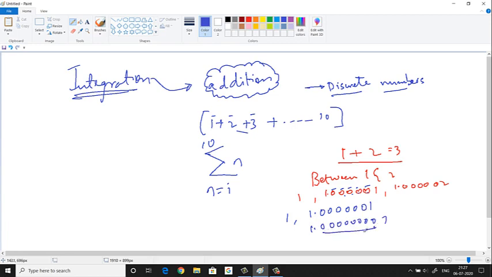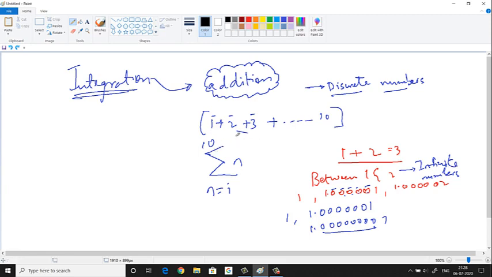One can add any number of zeros after the decimal, right? So between 1 and 2, there are infinite numbers. Only between 1 and 2, not between 2 and 3? No, between any two numbers. Between any two integers, or any two numbers for that matter, there are infinite numbers.